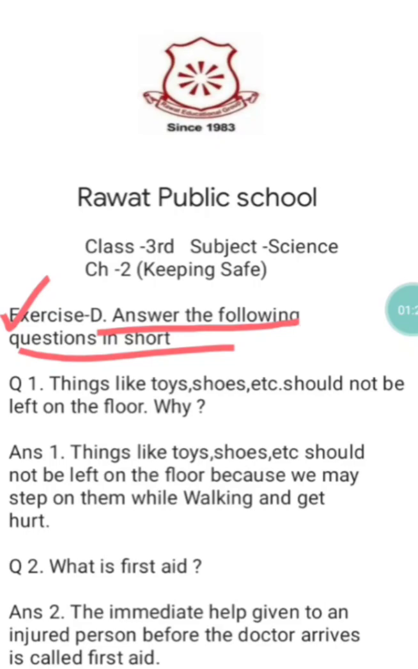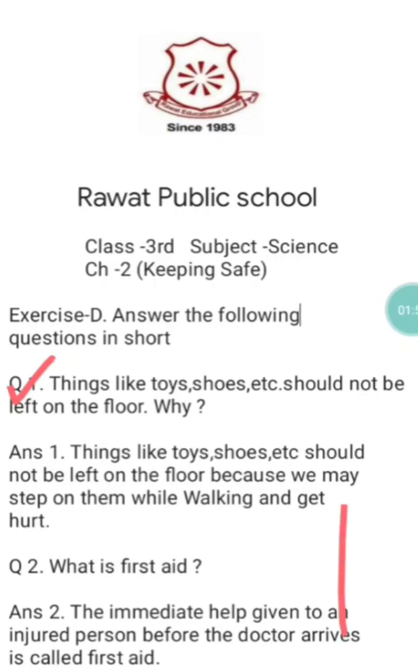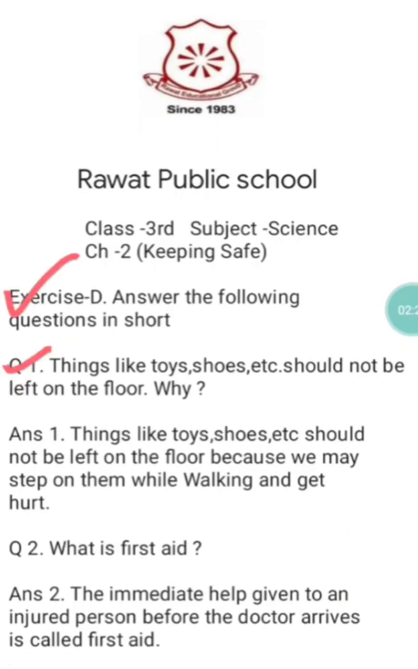Okay, so let's start. Question number 1 is: things like toys, shoes, etc. should not be left on the floor. Why? Here, students, you have to write why we should not leave our toys and shoes on the floor, and then explain why.